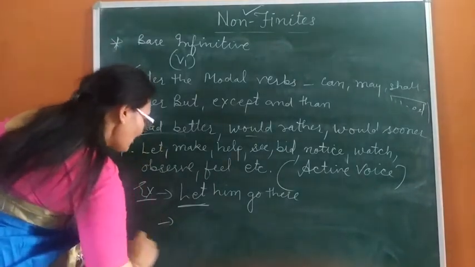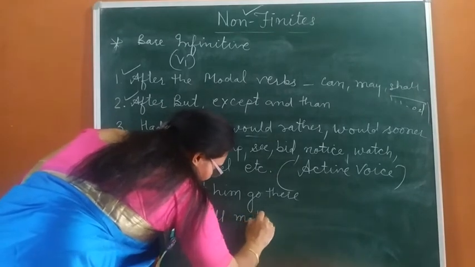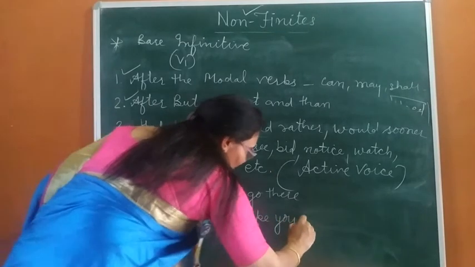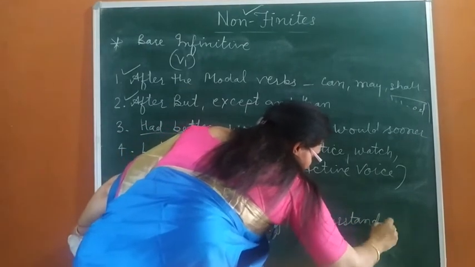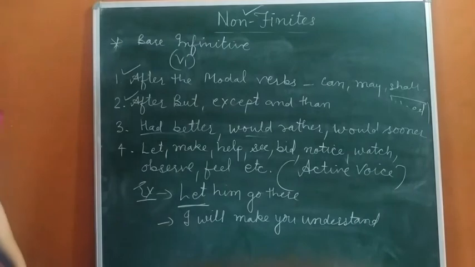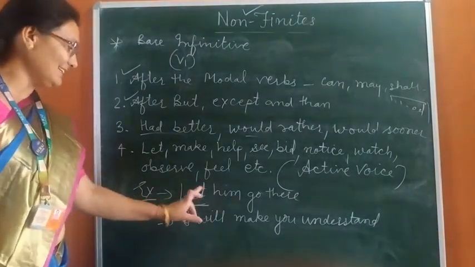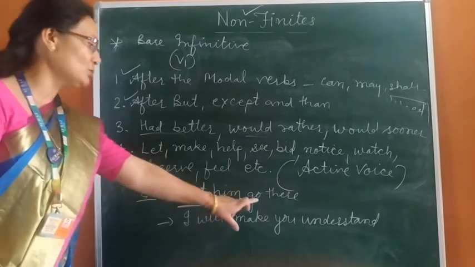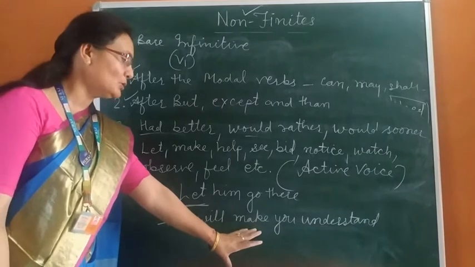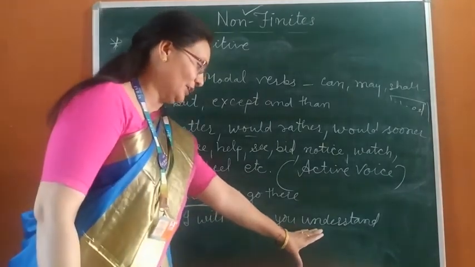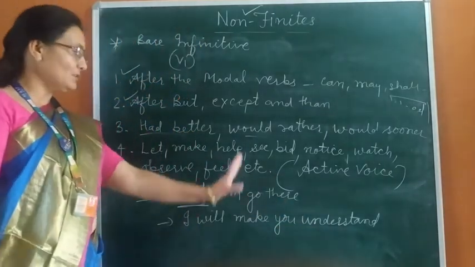Next example, I will make you understand. Due to let I have used here bare infinitive, and in this sentence make is a verb due to which I have used here bare infinitive: understand, not to understand.